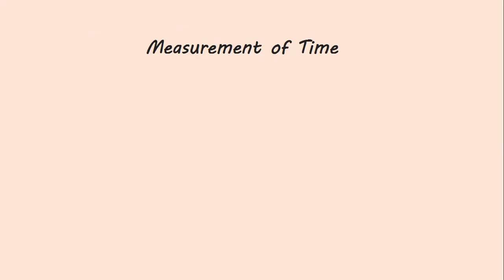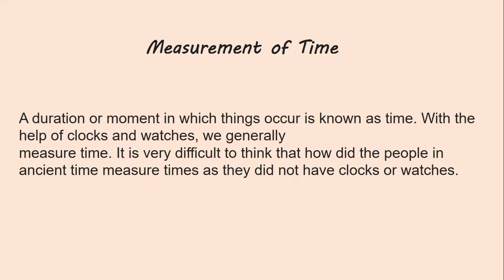Now, measurement of time. A duration or moment in which things occur is known as time. With the help of clocks and watches, we generally measure time. But it is difficult to think how people in ancient times measured time, as they did not have clocks or watches. So how did they measure time?